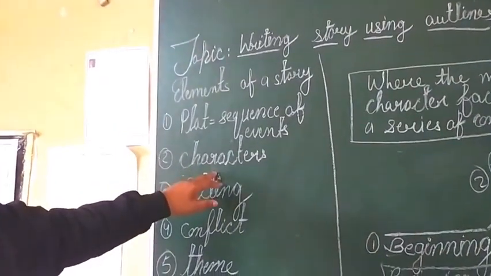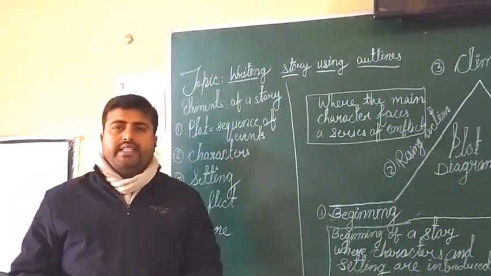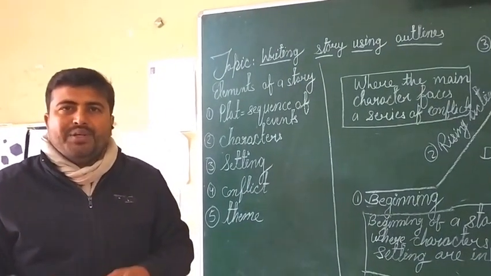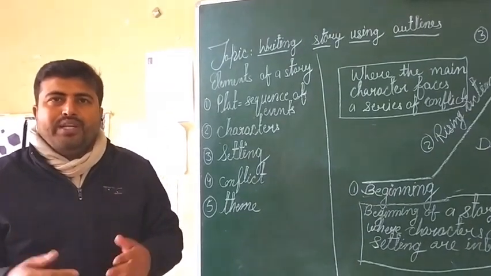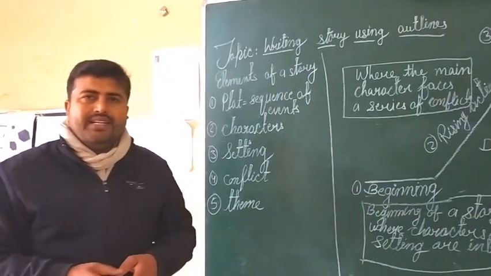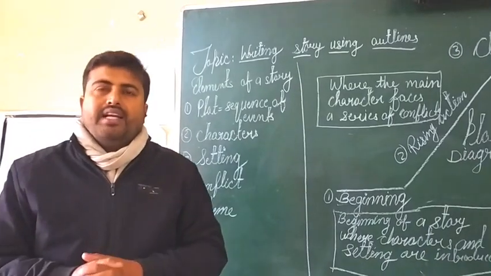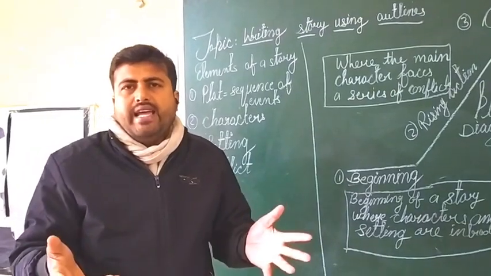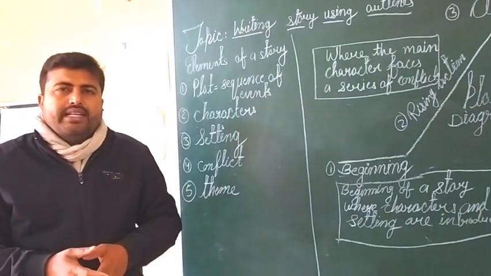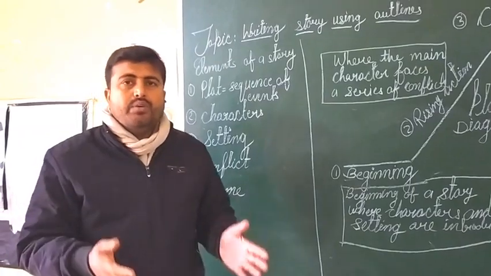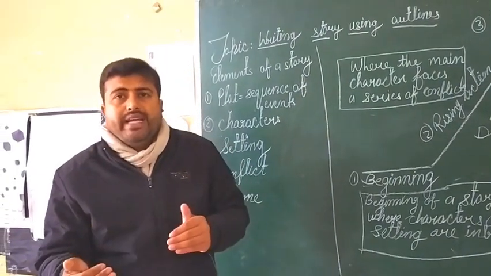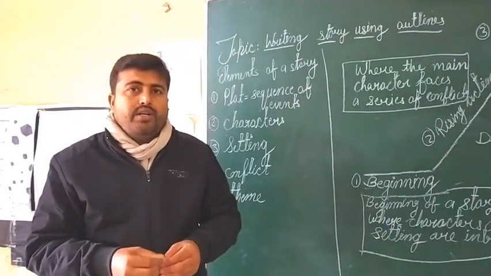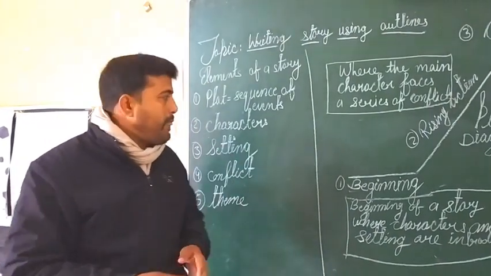The second thing is characters. When you write a story, there will be some characters. Otherwise, who will act, who will do a job, who will play, who will do something? Who is the character? Can you tell me? A character is a person, but not only a person. A character can be a fan. A character can be an animal. A character can be anything. A character can be a human being who works, who talks, who behaves, who does some actions. The person, the thing, the animal is called a character.